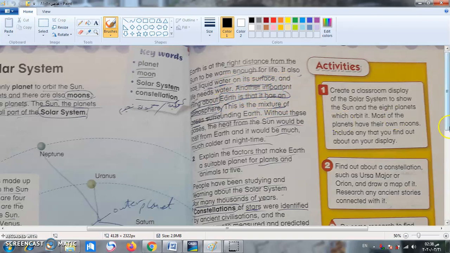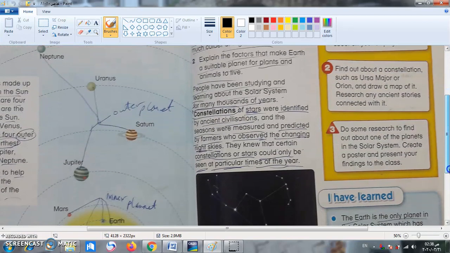So people have been studying and learning about the solar system for many thousands of years. What about the word that we said before? Constellations اللي هي مجموعة النجوم اللي بتكون شكل يا شباب in the sky at night. So constellations of stars were identified by ancient civilizations. تم تعريفها سابقا أو قديما في الحضارات السابقة القديمة,